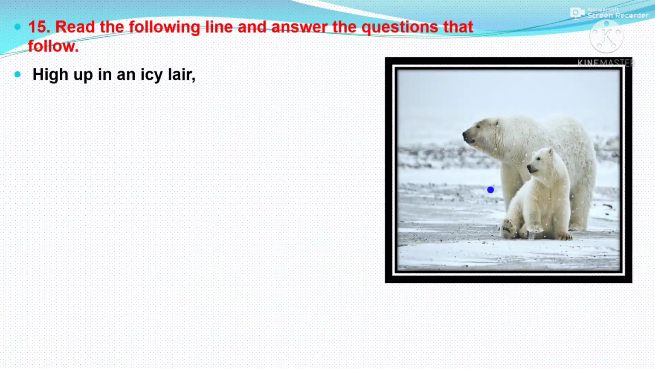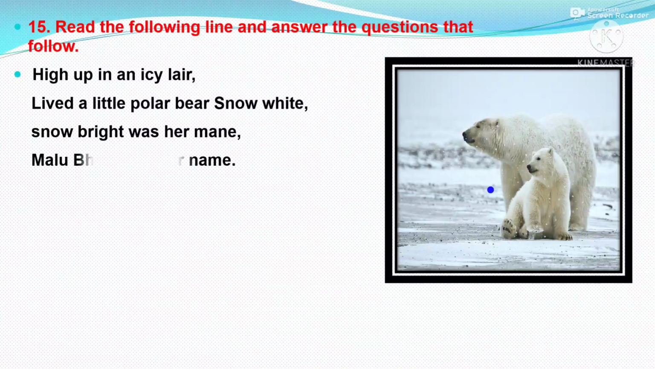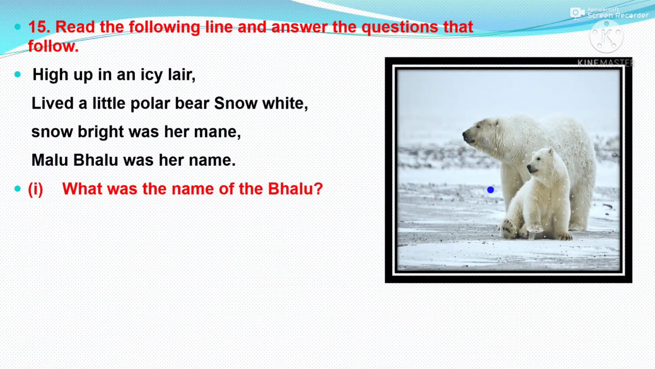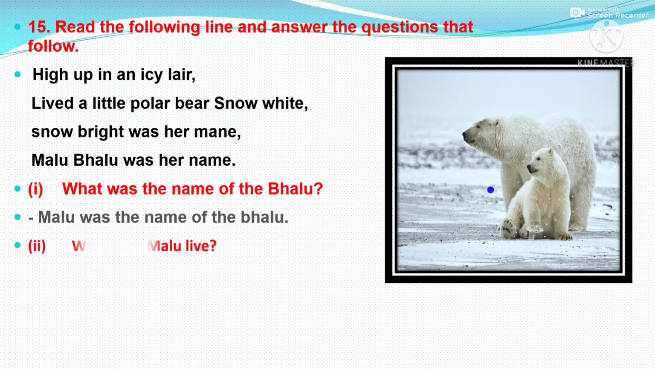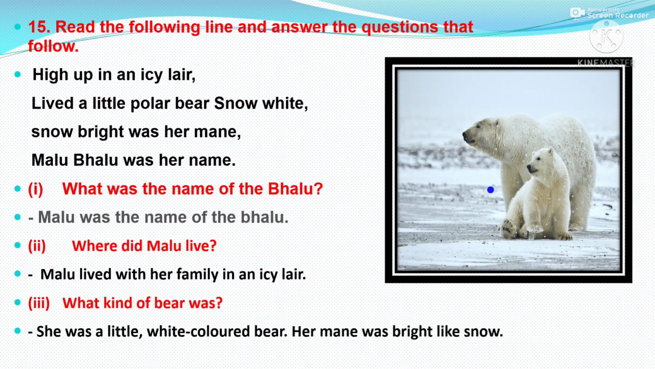Read the following lines and answer the questions that follow. High up in an icy lair lived a little polar bear. Snow White, Snow Bright was her name. Malu Bhalu was her name. What was the name of the Bhalu? Malu was the name of the Bhalu. Where did Malu live? Malu lived with her family in an icy lair. What kind of bear was Malu? She was a little white-colored bear. Her mane was bright like snow.